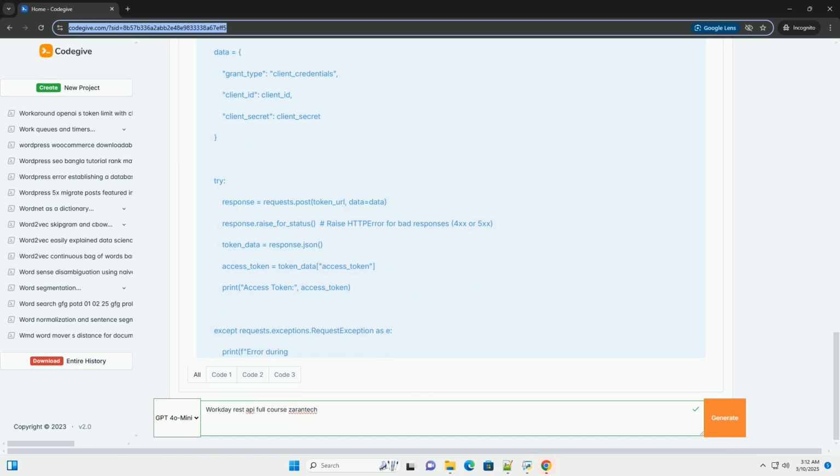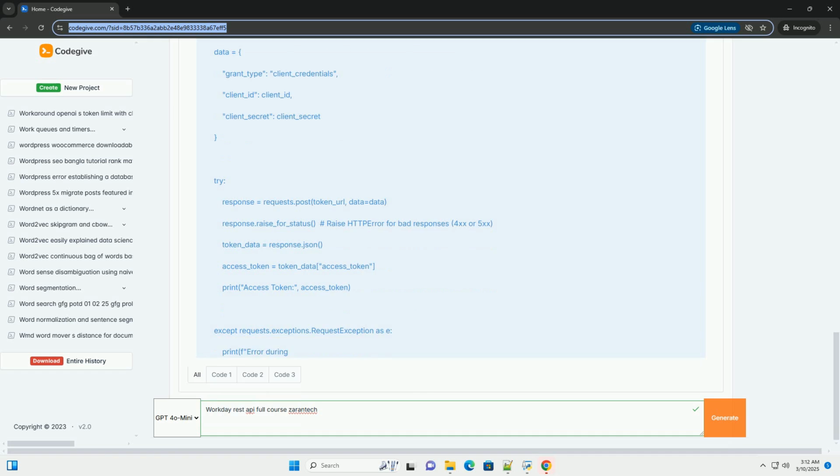Key concepts and terminology. Tenant. Your Workday instance, example production, sandbox, development. Integration system user, ISU, a dedicated Workday user account created specifically for API integrations. This is how external systems are granted access. Web services. Specific functionalities exposed through the API, example get_workers, put_organization.